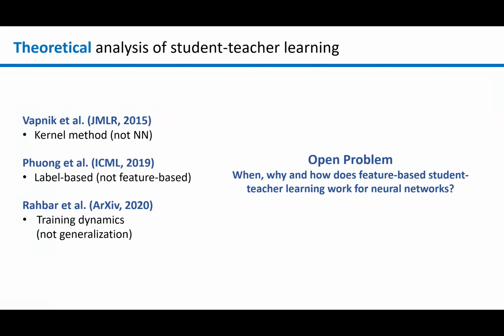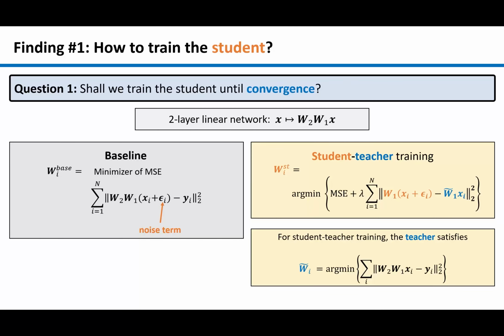Therefore, the following problem still remains open. When, why, and how does feature-based student-teacher learning work for neural nets? This is the problem we study. Let's move on to our findings.